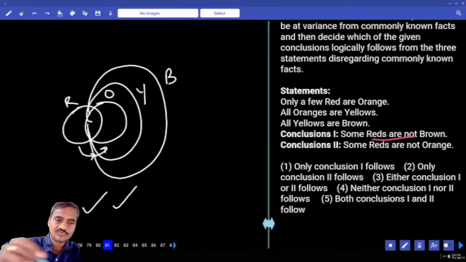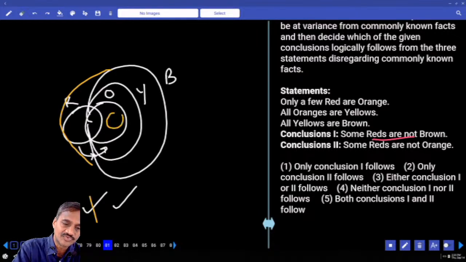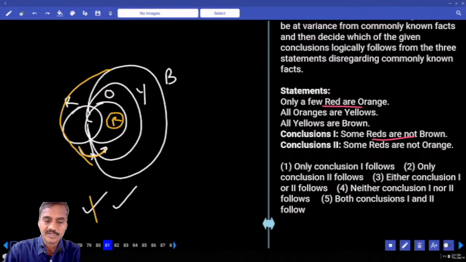Now to make this one false, all red are brown. Yes, I can write brown like this. And that has become false. Now, some red are not orange. To make this one false, my red must be like this, all red are orange. Can I draw like that? If I draw like this, now this arrow, only some red are orange but not all. Hence it is not possible and this will be true forever. Only 2 follows. Choice 2, question number 81.